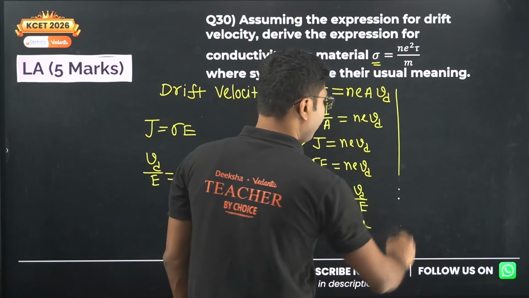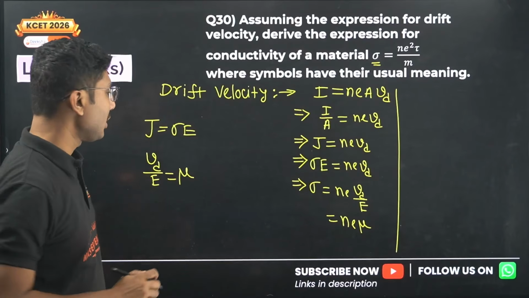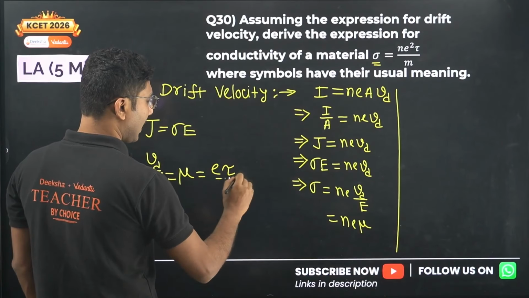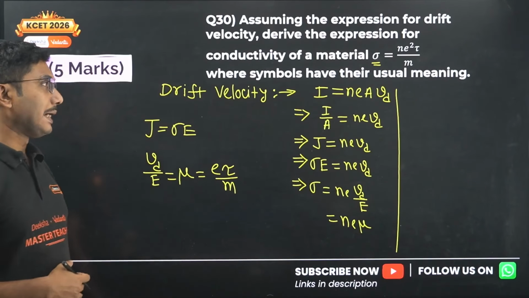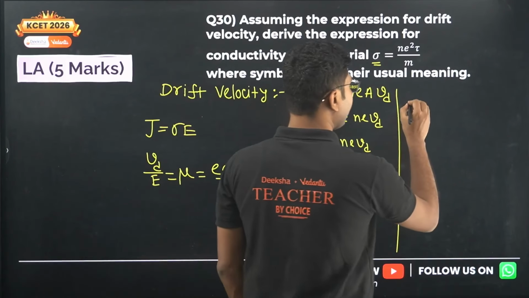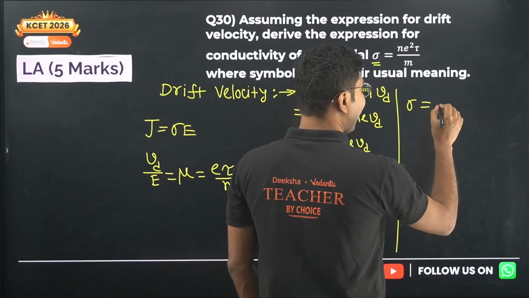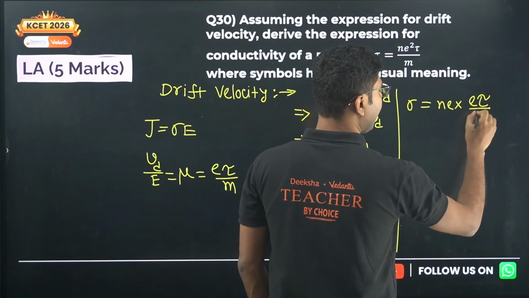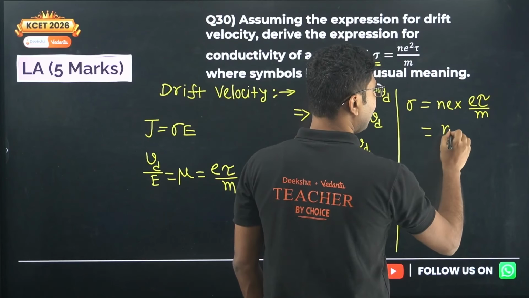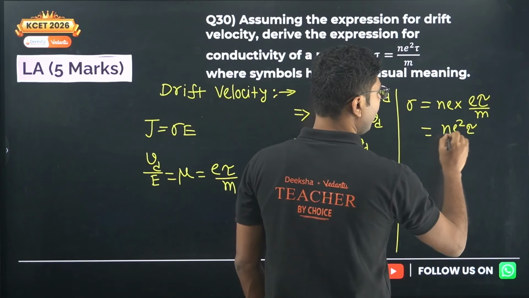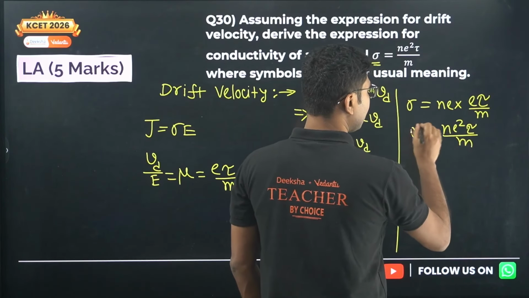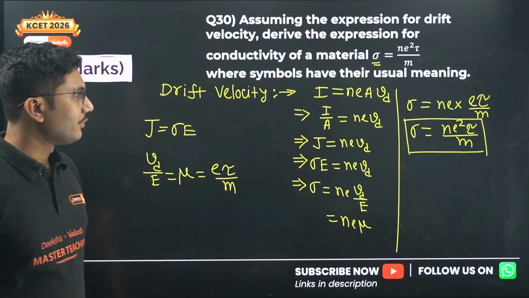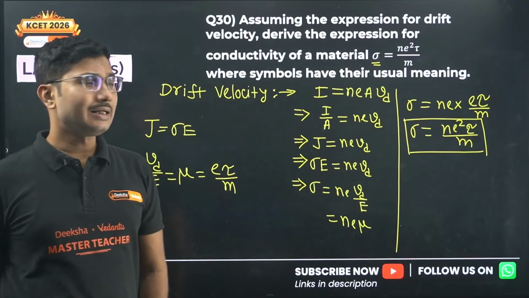Now if you remember the short answer questions, mobility was given by e tau by m. So we will put that over here. Sigma equals ne into e tau by m, or ne square tau by m. So this is the formula that we were trying to derive. This is how we have done the derivation.